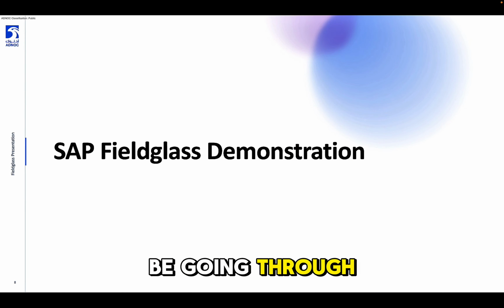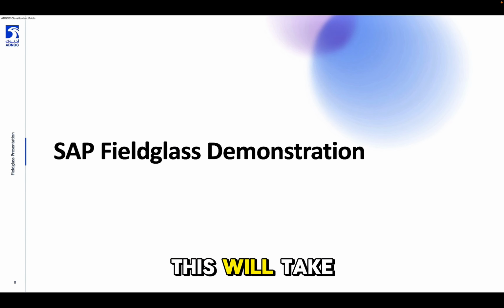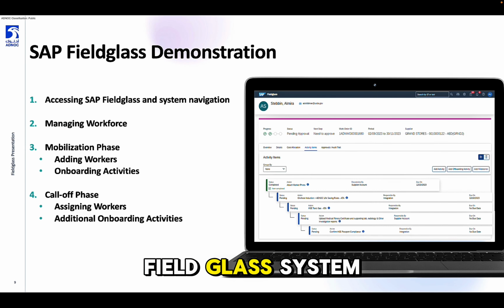We will now be going through the Fieldglass demonstration. This will take you through accessing the SAP Fieldglass system, navigating through the various pages, and showing you some useful tips for navigation. We will also be showing you how to manage your workforce, that is tracked and recorded within